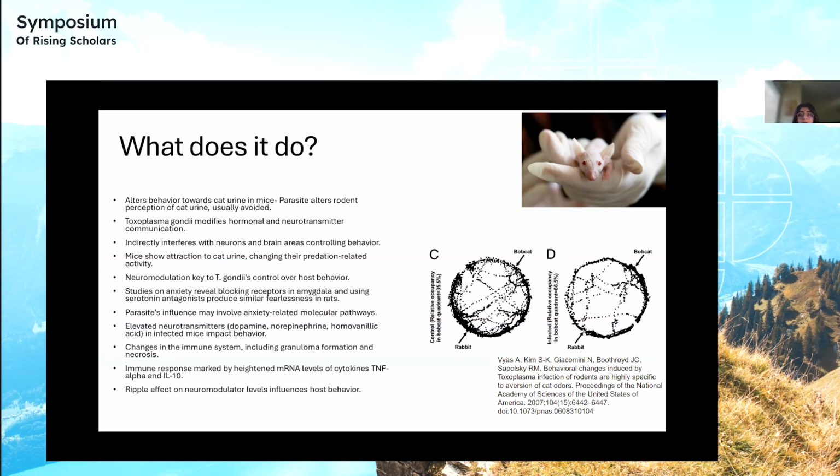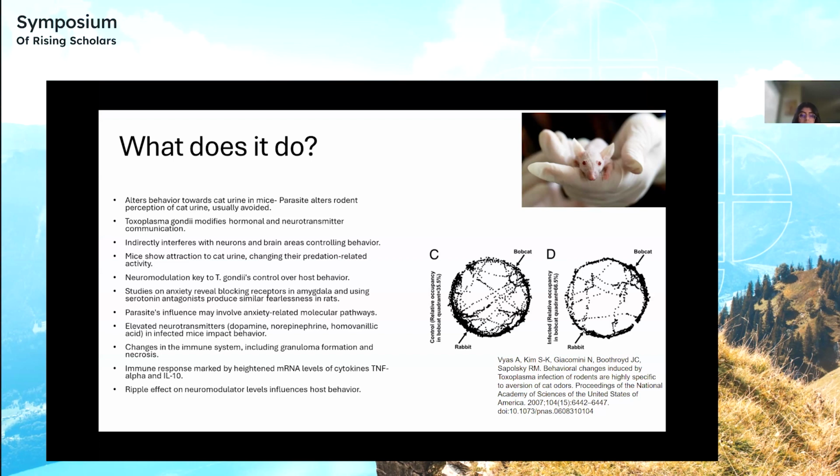Another crucial mechanism that Toxoplasma gondii uses to control host behavior is neuromodulation, and it does this by blocking the anxiogenic and N-methyl-D-aspartic acid receptors in the amygdala, a region that is associated with fear processing, or administering serotonin antagonists, which produces a behavioral change in rats that mirrors the fearlessness displayed by T. gondii infected rodents when approaching cat odors. Such findings suggest that the parasite's influence might involve molecular pathways associated with anxiety regulation.